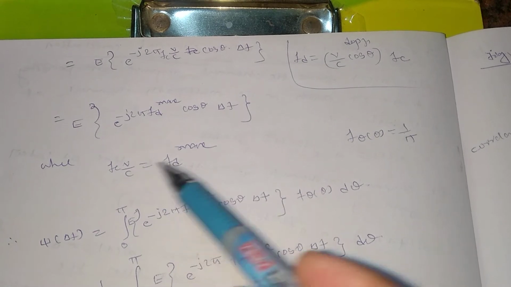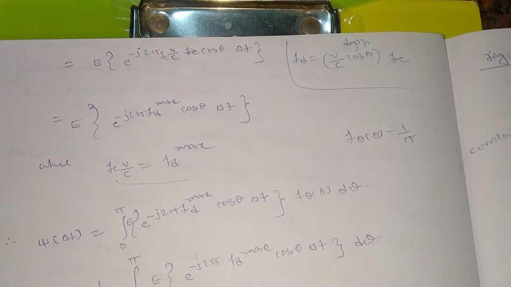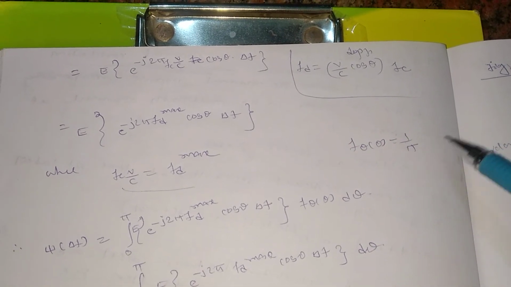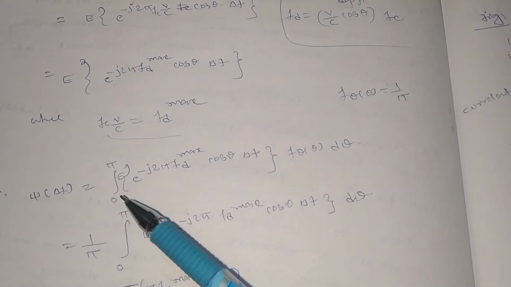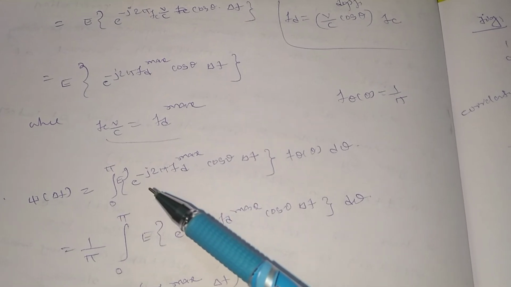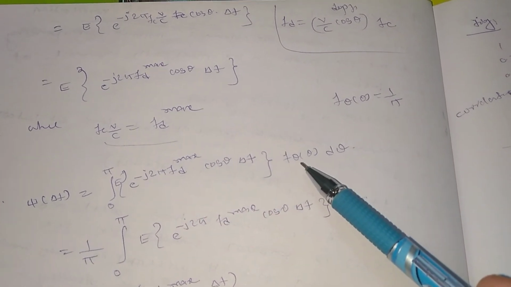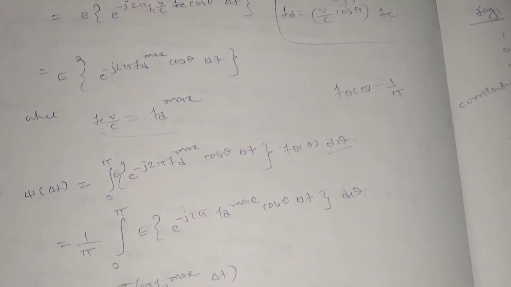I have written the same thing here: fc into v by c is fd max, and f theta of theta equal to 1 by pi. We know this fact, and it is required here. So psi of delta t equals the integration over 0 to pi, that is 0 to 180 degrees, of e to the power minus j 2 pi fd max cos theta delta t into f theta of theta into d theta. So we are integrating with d theta here.